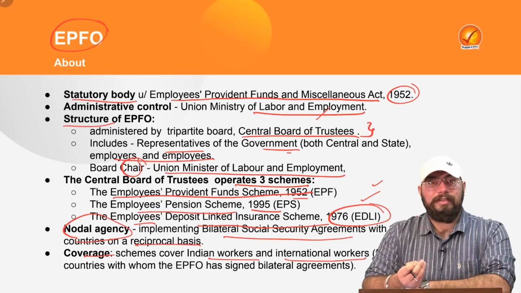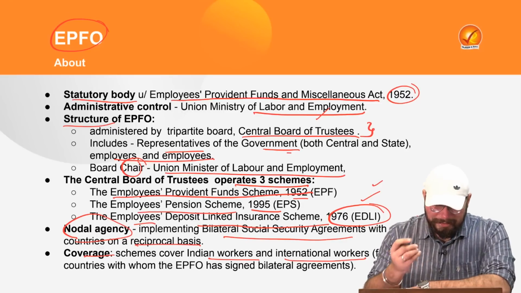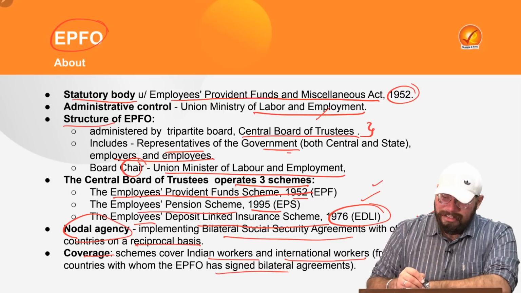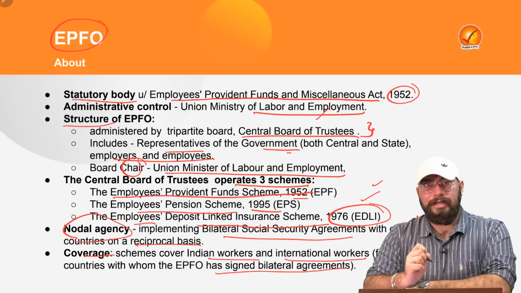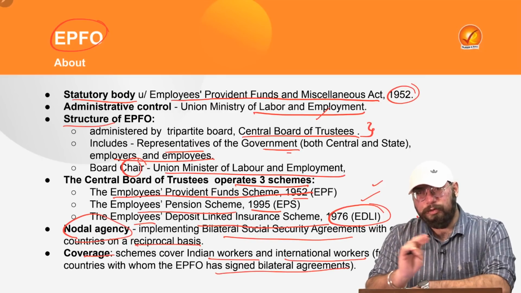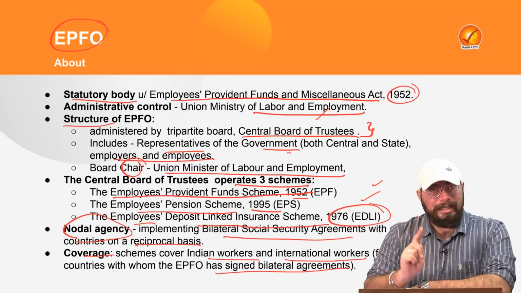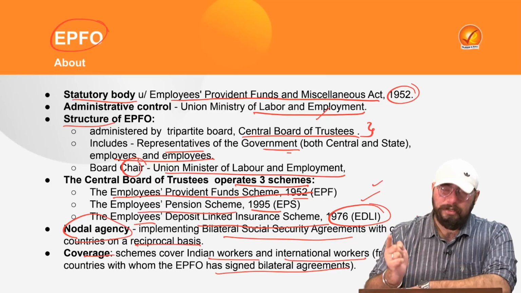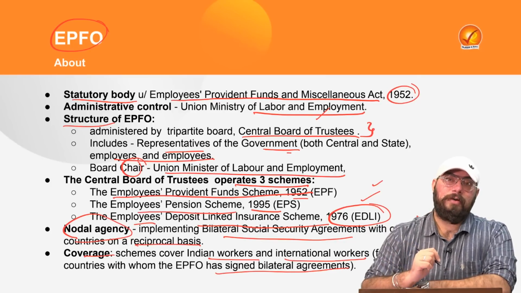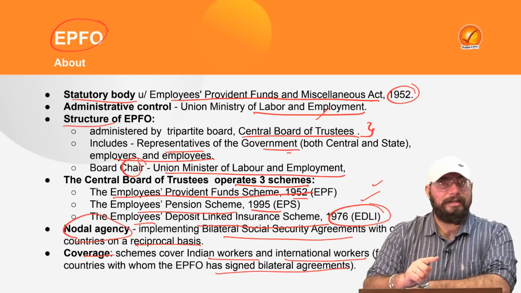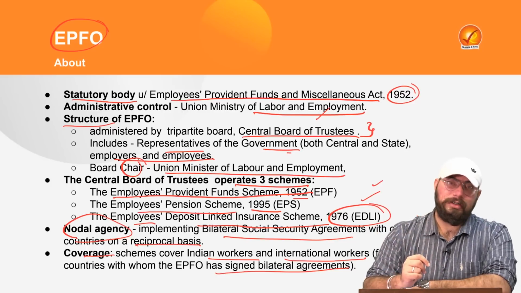Indian workers, we know it covers, but international workers in which case? In the case of countries with whom EPFO has signed a bilateral agreement. So if a statement comes that EPFO is only concerned with Indian workers, that statement would be wrong, because EPFO is concerned with both Indian workers and international workers.